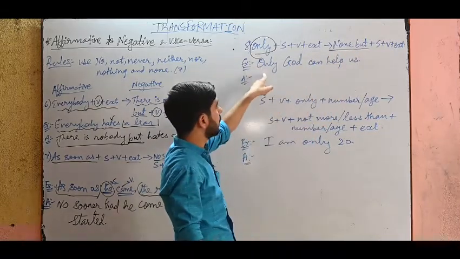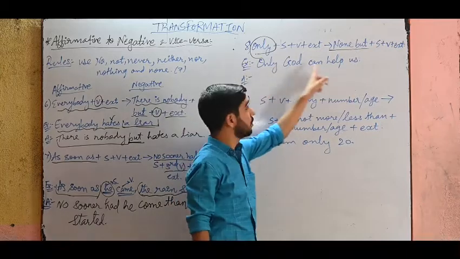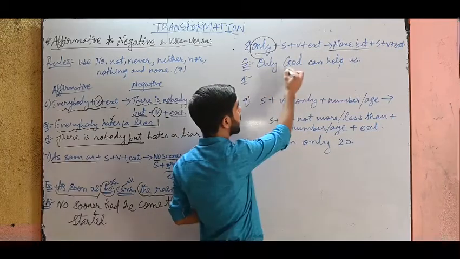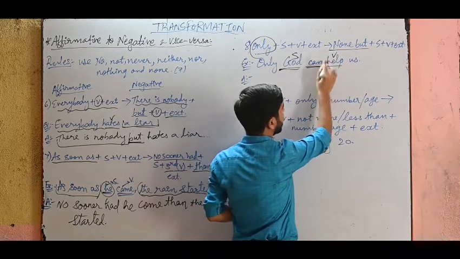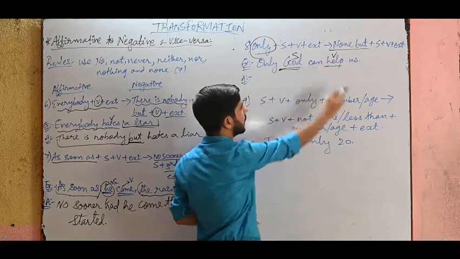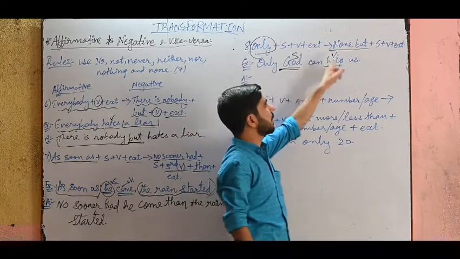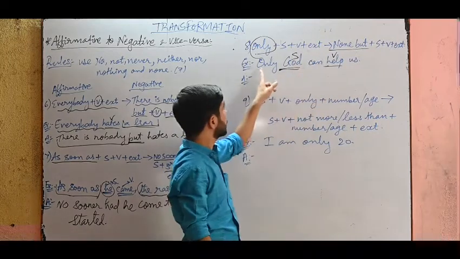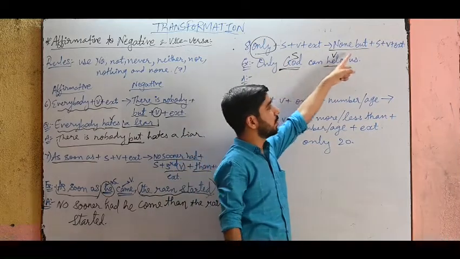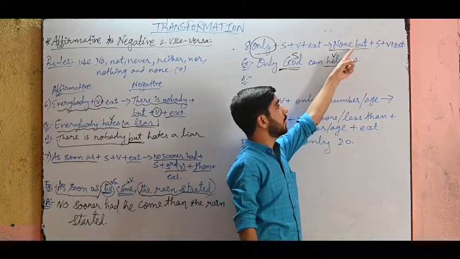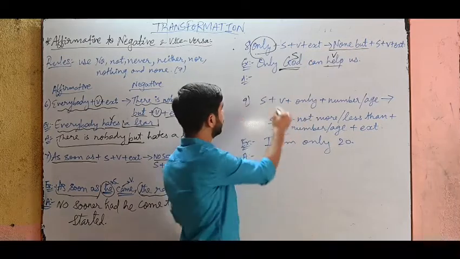See, only God can help us. So the subject is God, the verb is help, the main verb, and can is the helping verb. So only God can help us. This is the subject and this is the word only and the verb. Now let me write the answer with this structure. Just follow this.